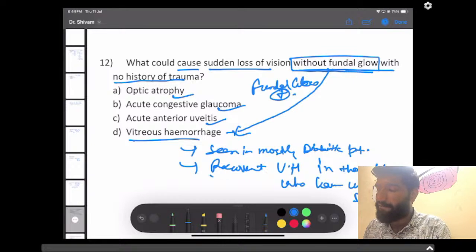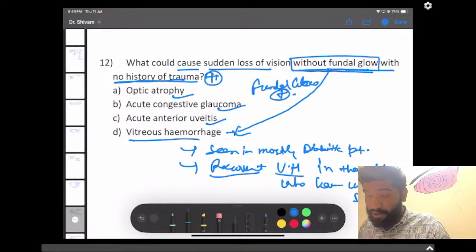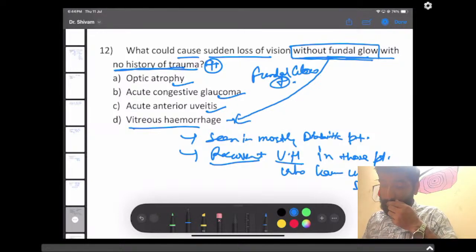In those patients we can see recurrent vitreous hemorrhage, and in that there is no fundal glow, and there is not a history of trauma in every case. In some cases there is a history present, but not in every case. So this was a tricky question, we can say, because two parts were mixed, like without fundal glow and no history of trauma. So the students were confused in this question.